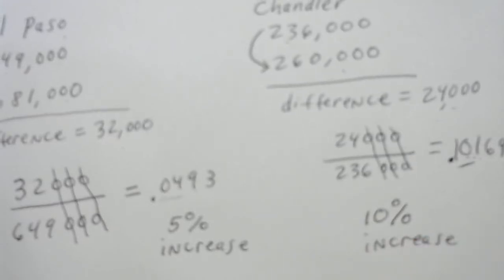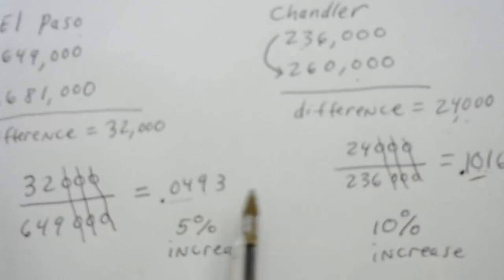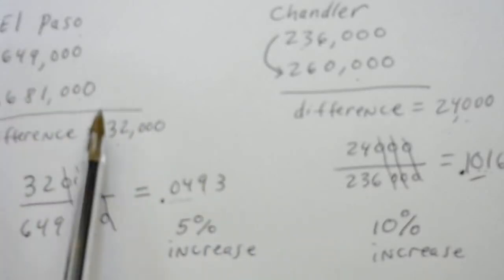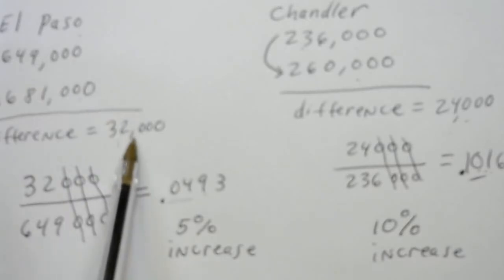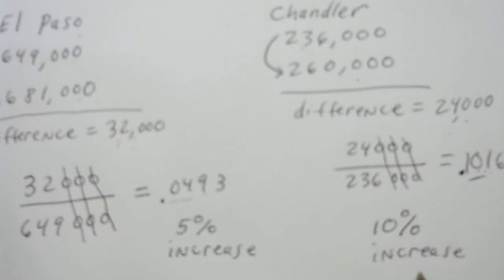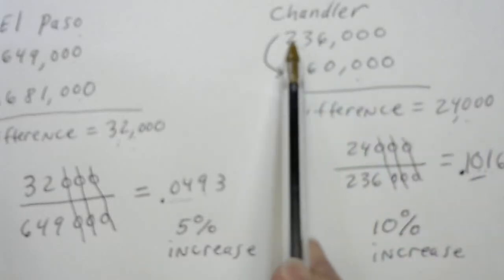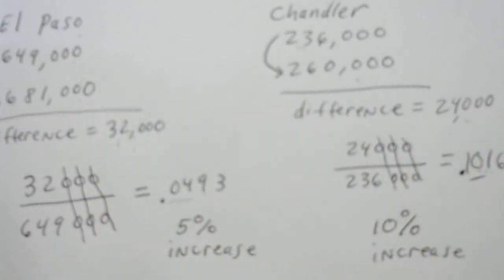So we see that El Paso had the greater absolute difference, but because it started with a larger number, that 32,000 increase is less of a relative difference. Chandler, Arizona, starting out with less than half of what El Paso had, had much more of a relative increase. So it's double the increase.